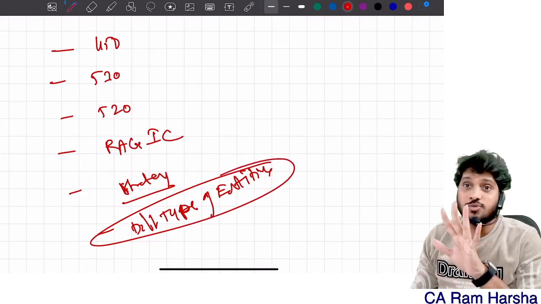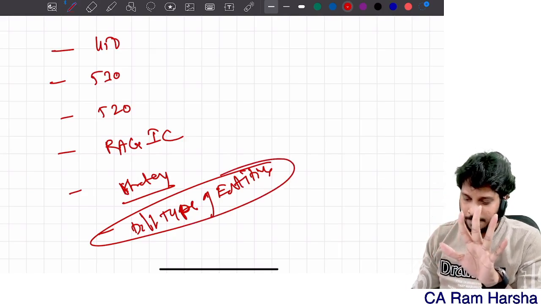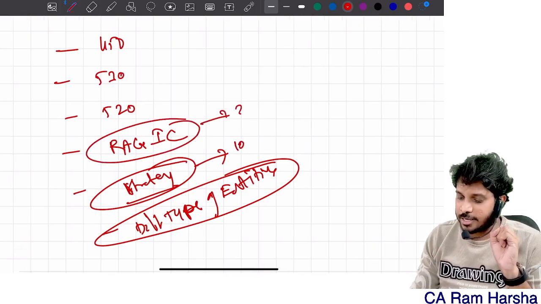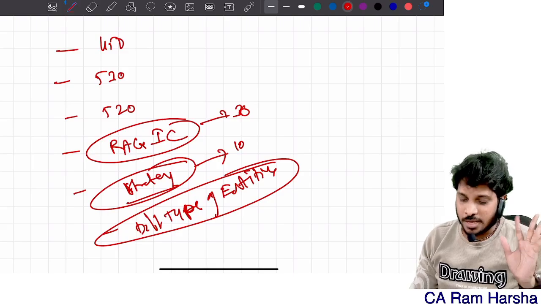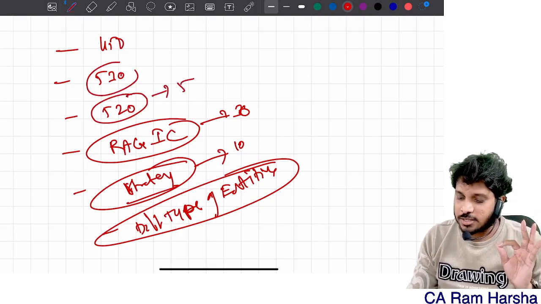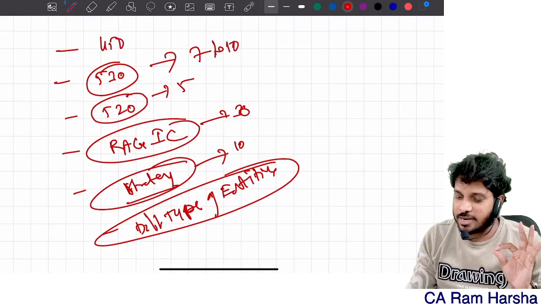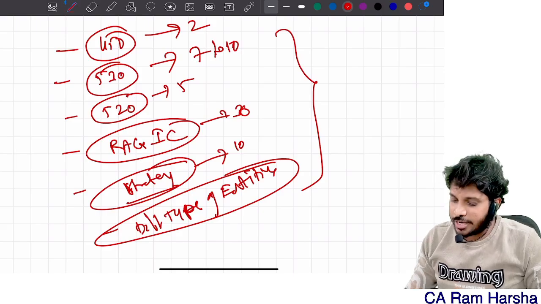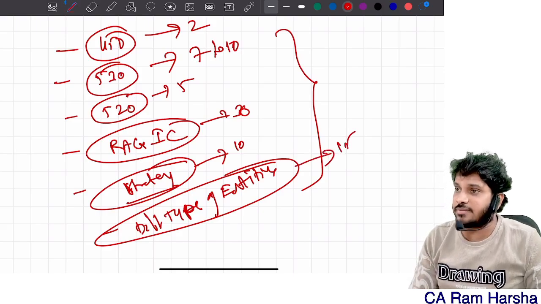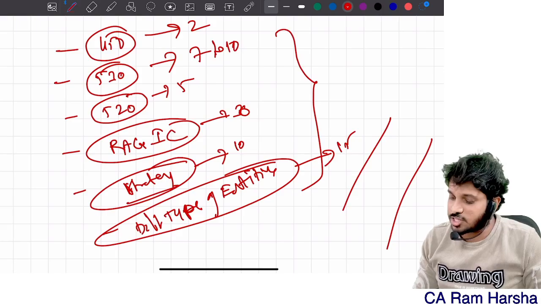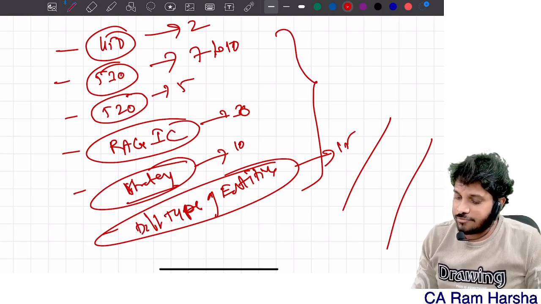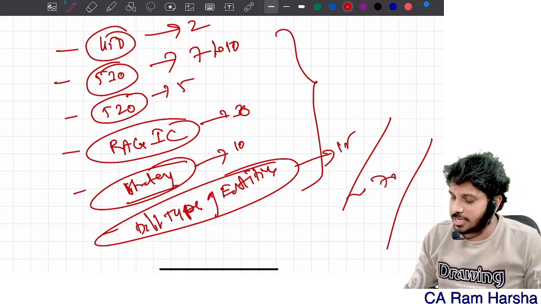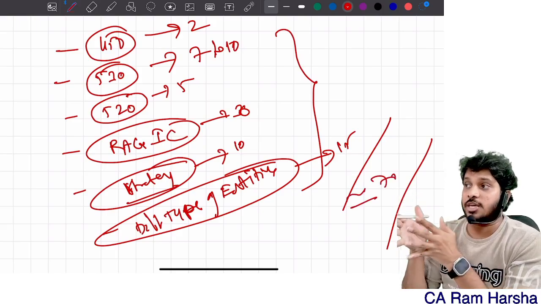It almost takes more than 15 hours for you to study. Strategy chapter will take 10 hours for you to study. Risk assessment, internal control take 30 hours of time. 520 will take 5 hours. 530 will take 7 to 10 hours. 450 will take 2 hours. This much content you can reduce. Different types of entities will take 15 hours. So approximately how much content? 15 plus 10, 25, 55, 60. 60 plus 10, 70. Approximately 70 hours of content I'm asking you to eliminate.